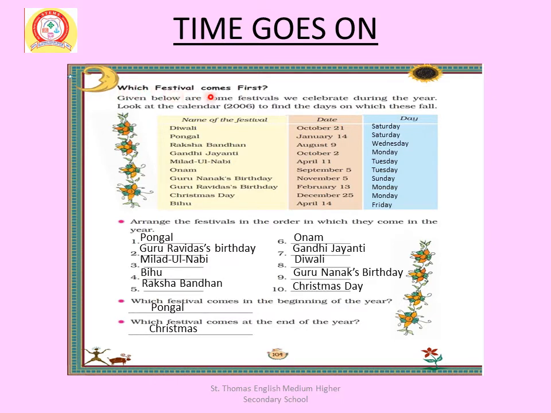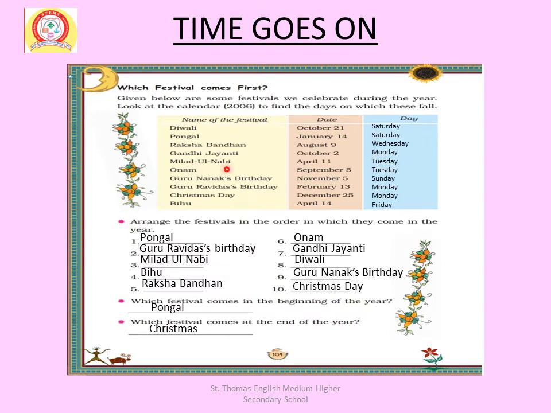Now, which festival comes first? Given below are some festivals we celebrate during the year. Look at the calendar 2006 to find the days on which these fall. Name of the festival: Diwali. Diwali date is October 21 and the day is Saturday. Pongal, date January 14, day is Saturday. Raksha Bandhan, August 9, day is Wednesday. Gandhi Jayanti, October 2, day is Monday.